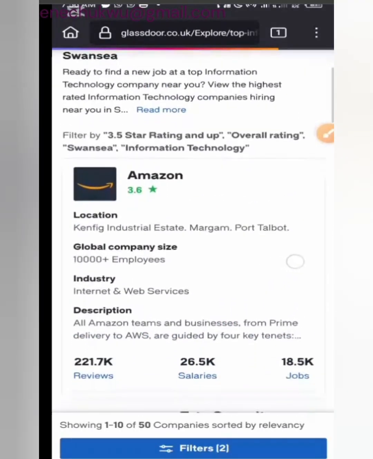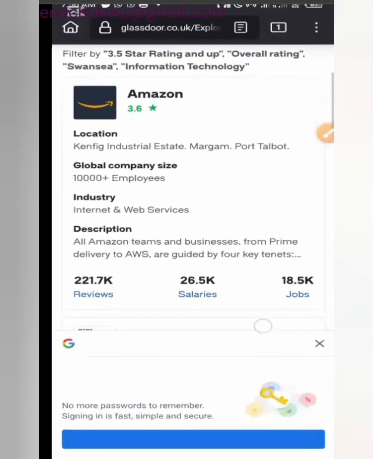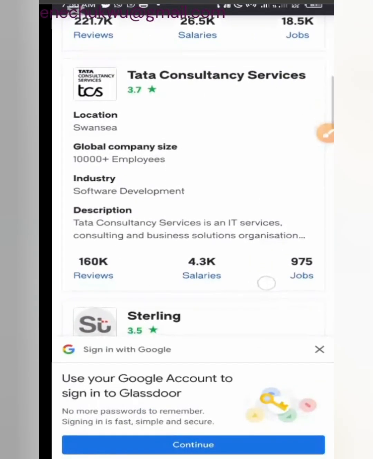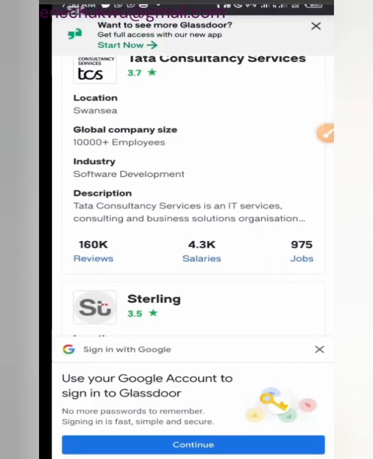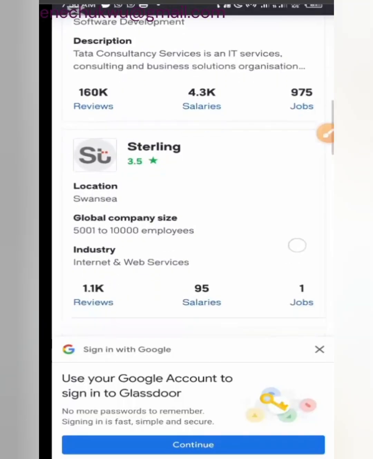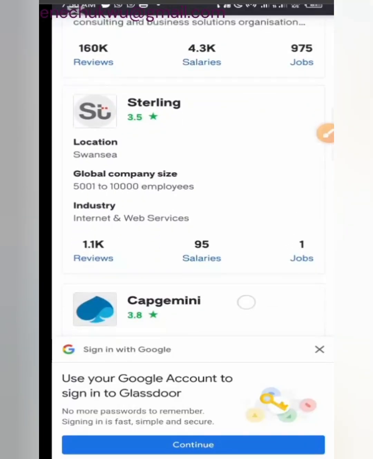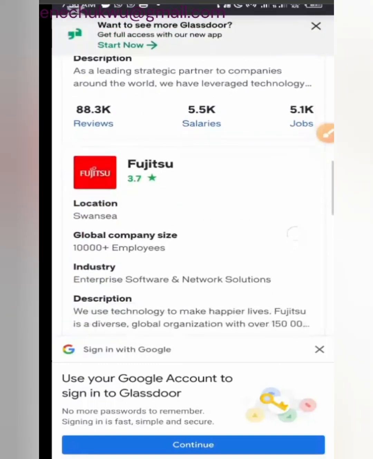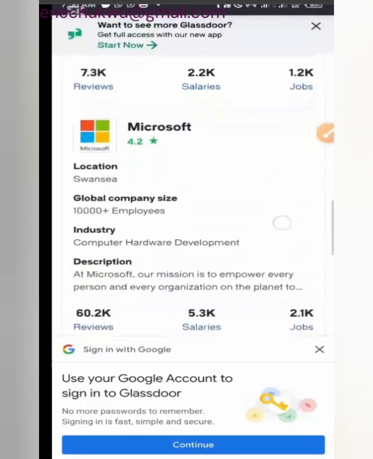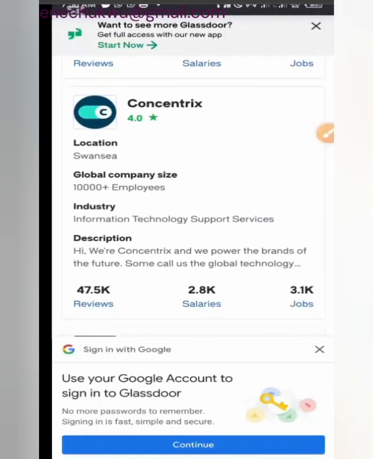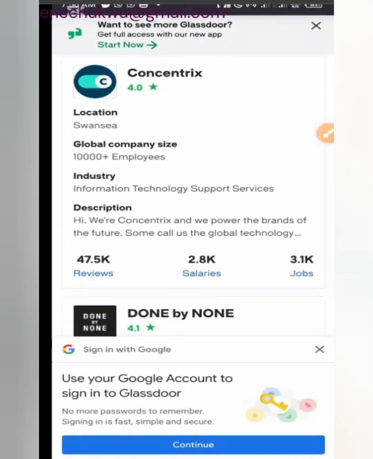Okay, so you have something like this. You have Tata Consultancy Services. This is under Swansea, but they didn't give us the exact location. We have Sterling. This is under Swansea, but they didn't give us the exact location under Swansea where it is. We have Fujitsu and the rest of them. We have Microsoft, we have IBM, we have Concentrix, and all that. Okay, so let's just see.